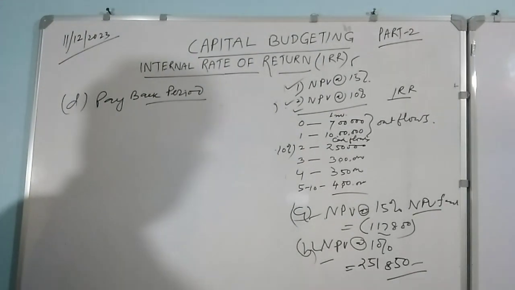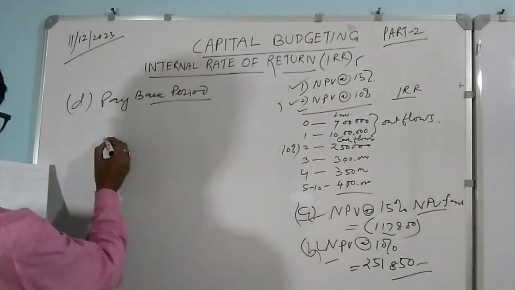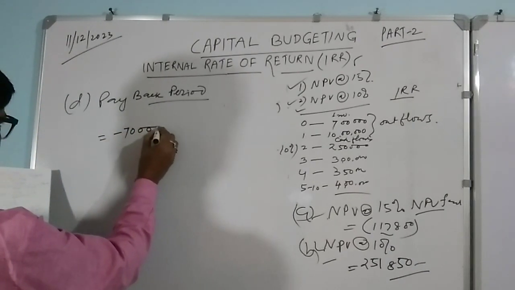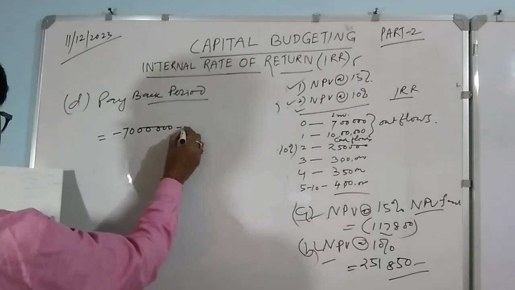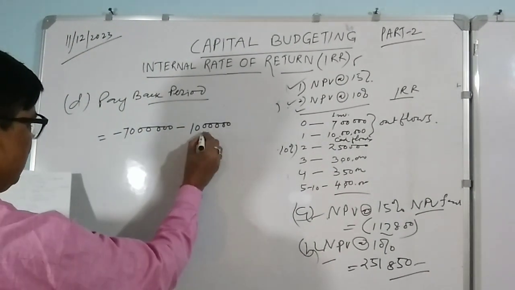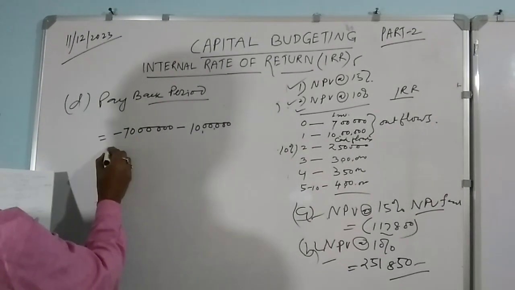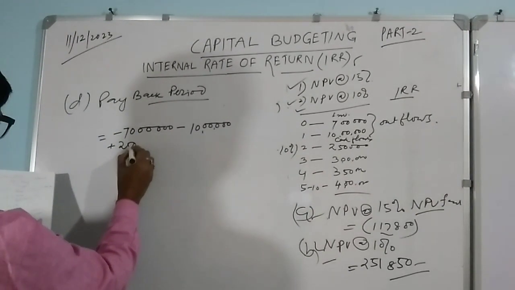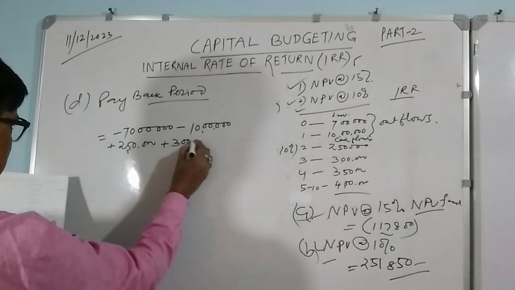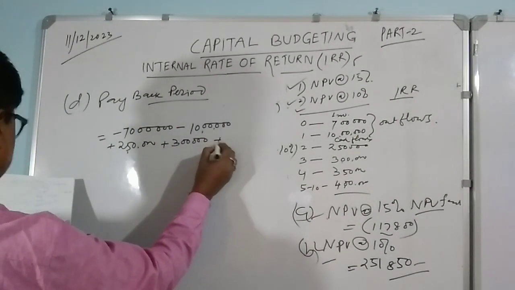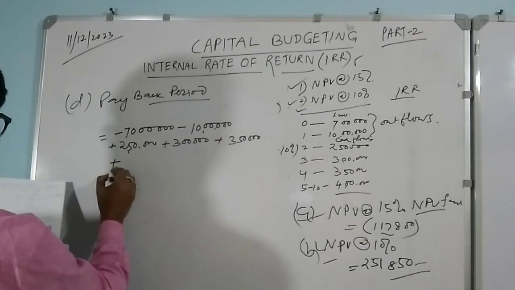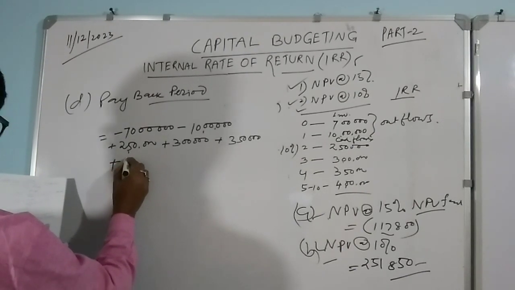You see your cash flows: minus 7 lakh at year 0, minus 10 lakhs in the first year, plus 2,50,000, plus 3 lakh, plus 3,50,000, plus 4 lakhs.